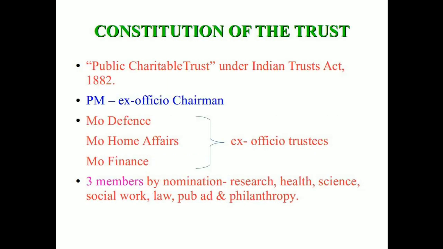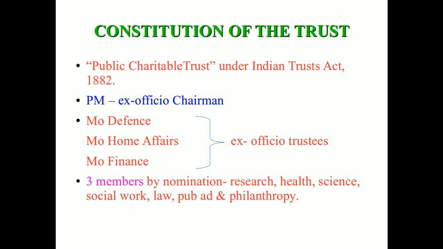Constitution of the Trust. PM CARES Fund is made as a public charitable trust and was registered under the Indian Trustees Act of 1882. Its members include the PM as ex officio chairman of the PM CARES Fund. Second one, Minister of Defence, Minister of Home Affairs and Minister of Finance as ex officio trustees of the fund.